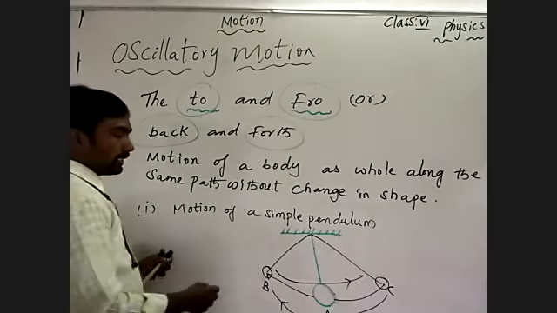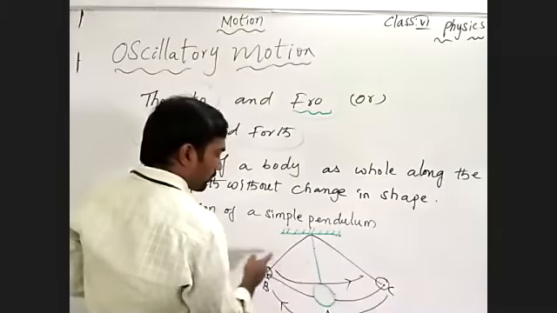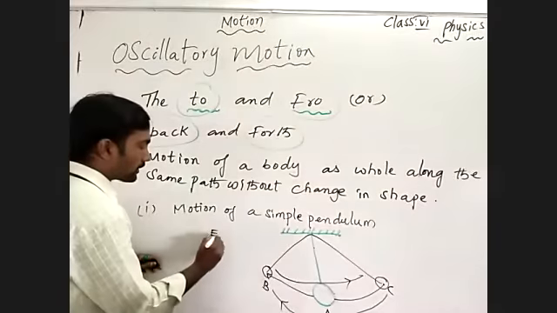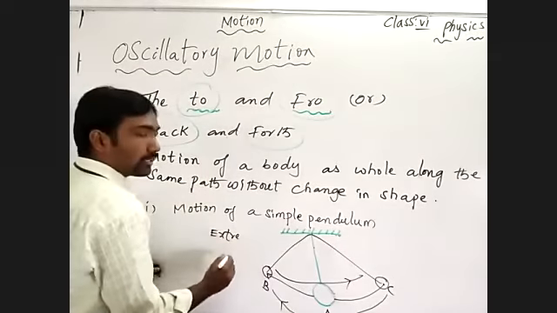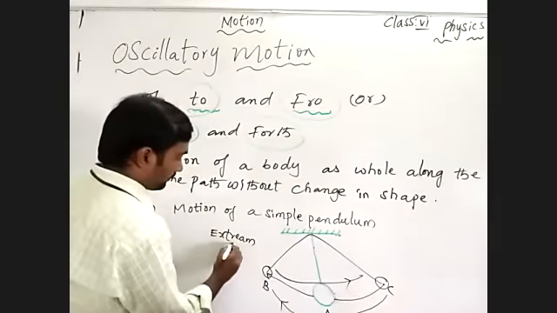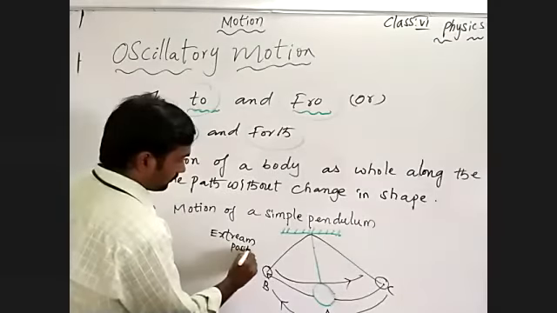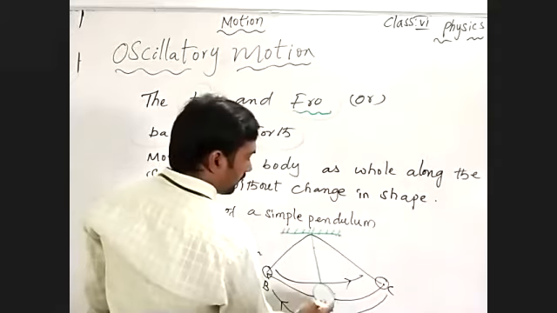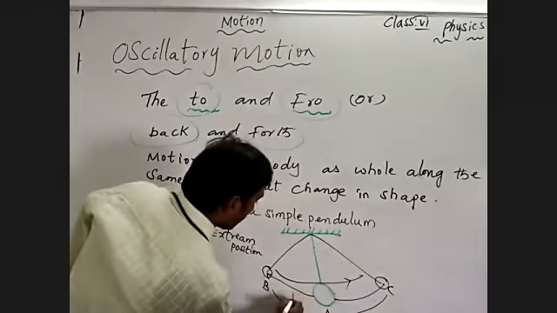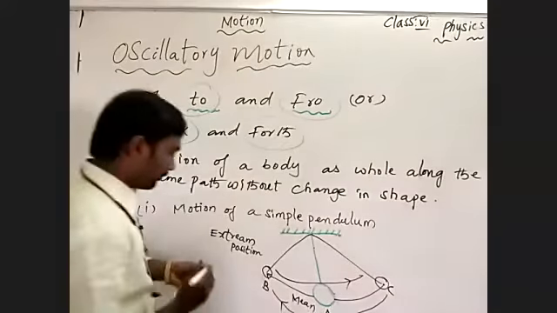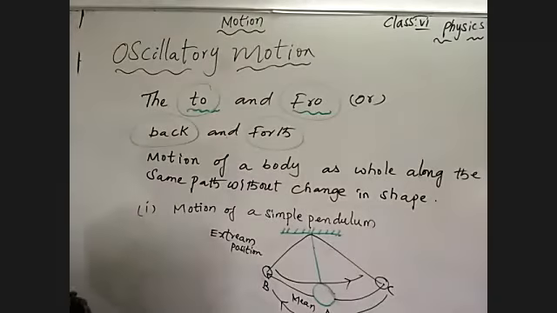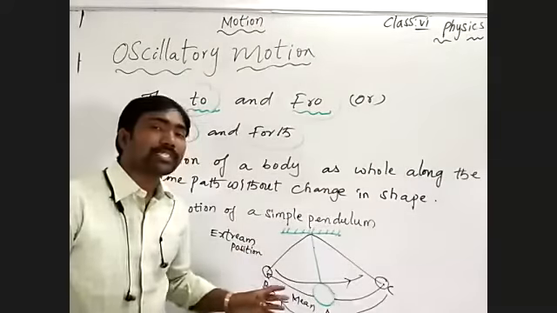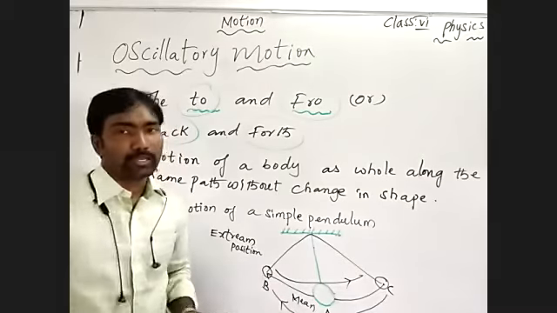Understand? So see here, when the body reaches the edges, at the end of the position, those positions we are calling extreme positions. And this is also an extreme position. This is the mean position. What we can call the mean position. Understand?